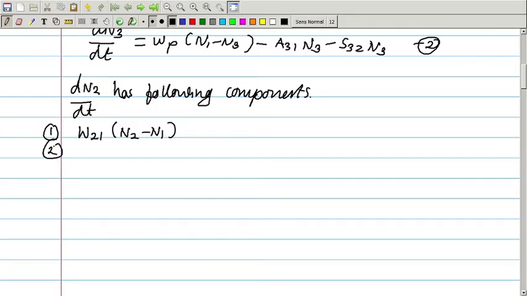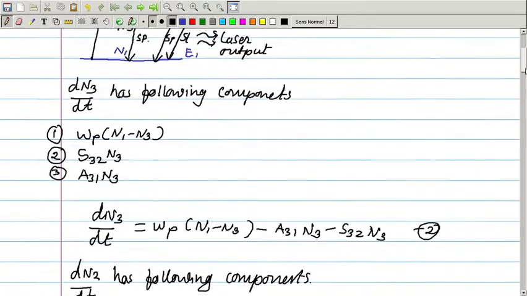Another transition is the spontaneous emission to the level E1, given by A21 into N2. Here N2 is the number of atoms in level 2, right. And the third one is the spontaneous non-radiative transition from E3 to E2.